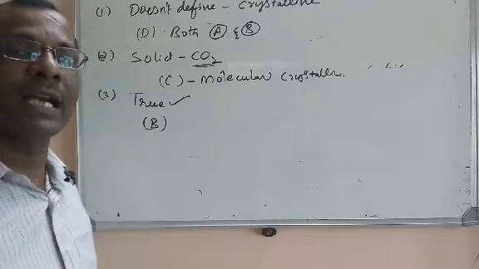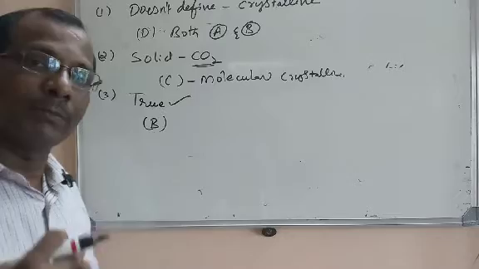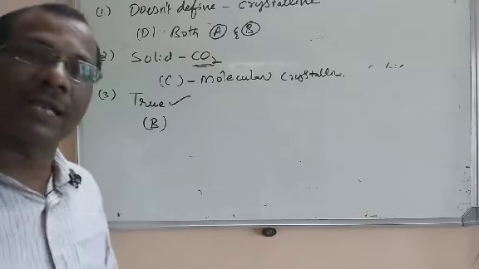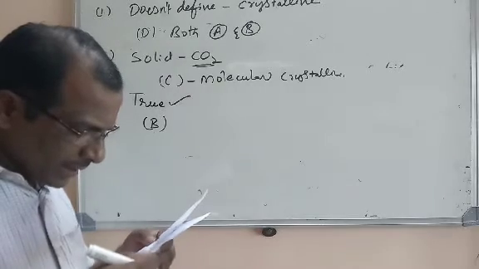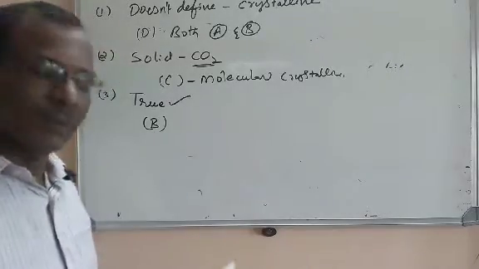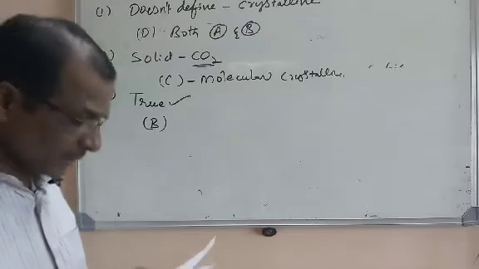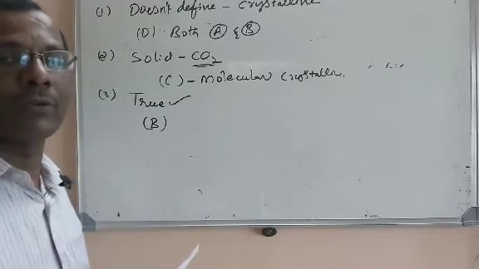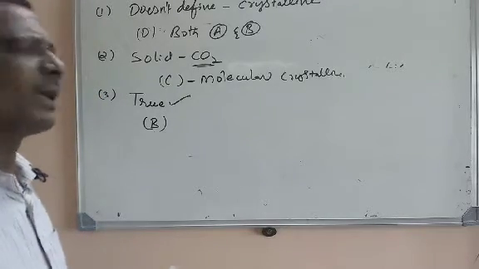Low volatility means high melting and boiling points. High volatility means low melting and boiling points. But low volatility means high melting and boiling points. Yes, crystalline solids will have high melting and boiling point. So second option is the correct option. Let us see this. Third one, metallic bond is directional and rigid. Yes, metallic crystalline solids are not directional, they are non-directional. So that it is not correct. Fourth one, boron nitride has an ionic crystalline structure. No, it is a covalent crystalline structure. So the right option is ionic solids have low volatility or high melting and boiling point.